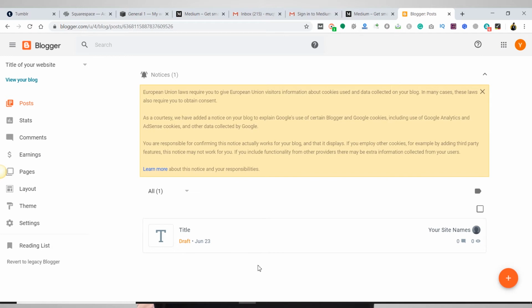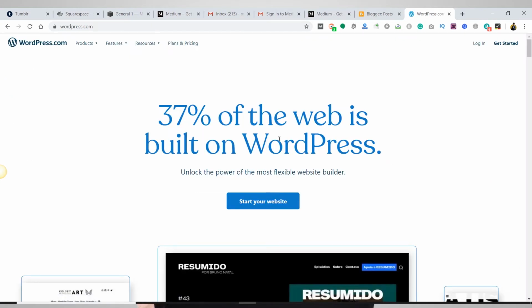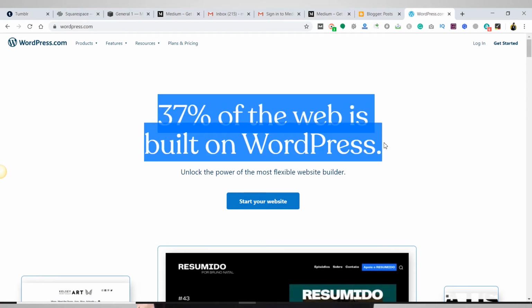Now let's jump into our next blogging platform, WordPress.com. Don't confuse WordPress.com with WordPress.org. So let's see what WordPress.com is. This is what WordPress.com looks like. Almost 37% of the web is built on WordPress, so you can trust this website.